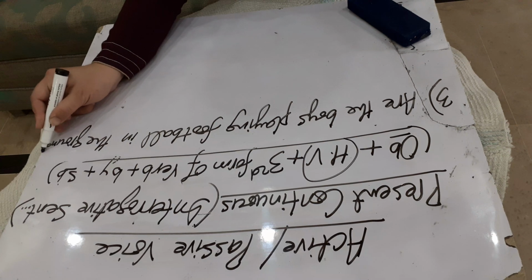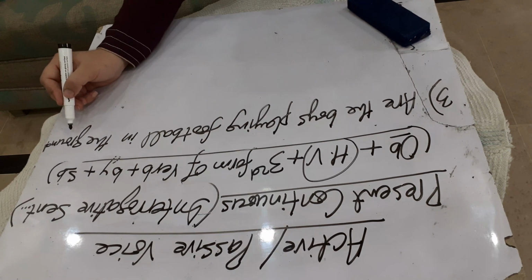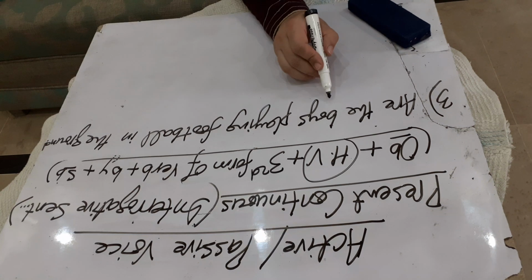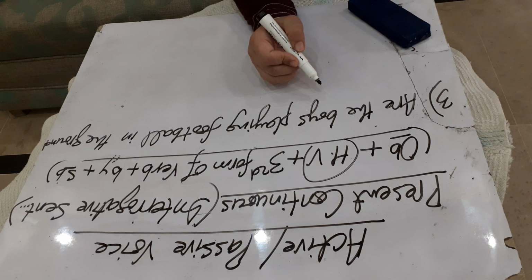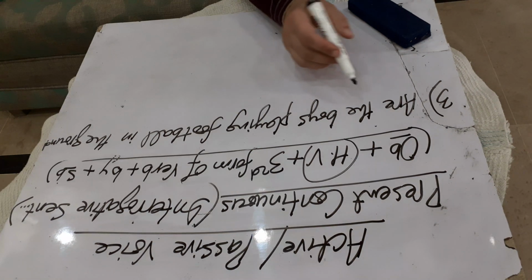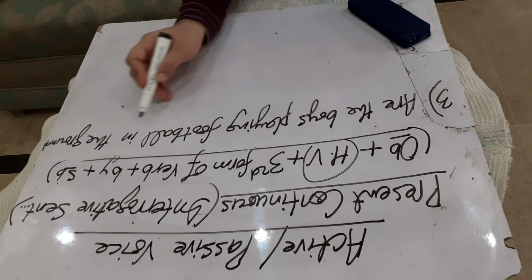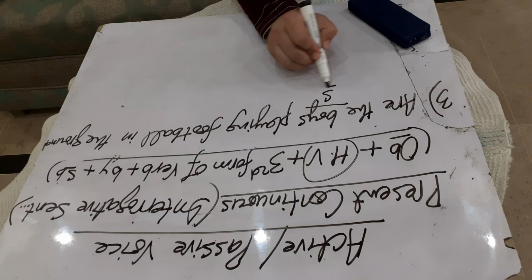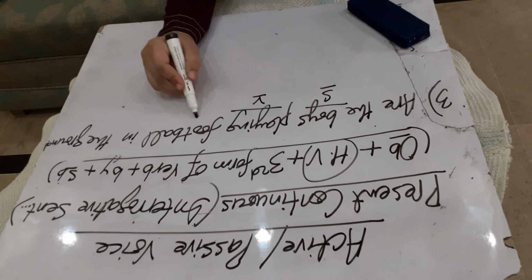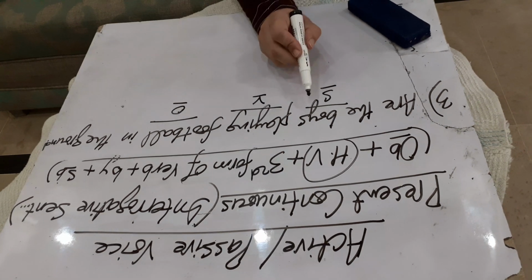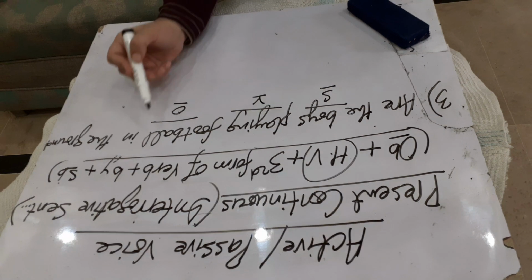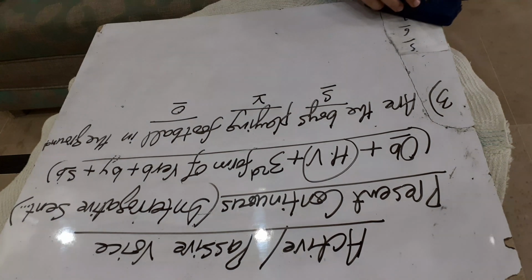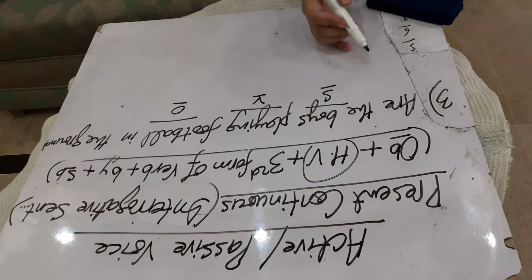Last word is ground. Are the boys playing football in the ground? Now, the very first thing we have to do is divide this active voice into subject, verb and object. All of you know boys is the subject, playing is the verb and football is the object. Now change it into passive voice.